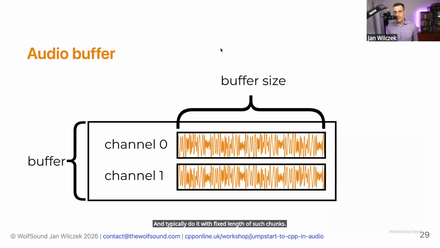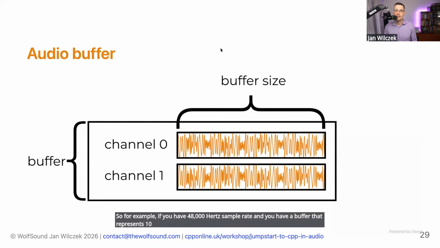And the length of such a chunk is called the buffer size. So we could say that it represents a specific portion of time of audio to be played back. For example, if you have a 48,000 hertz sample rate and a buffer that represents 10 milliseconds, our buffer size will be 480.